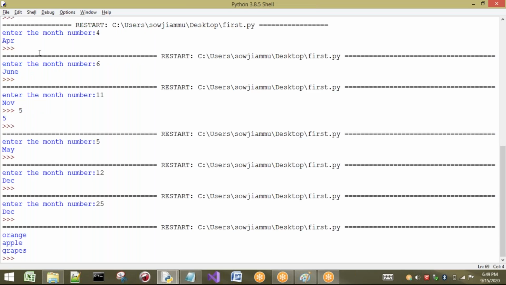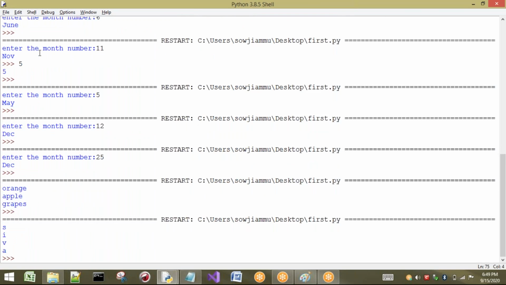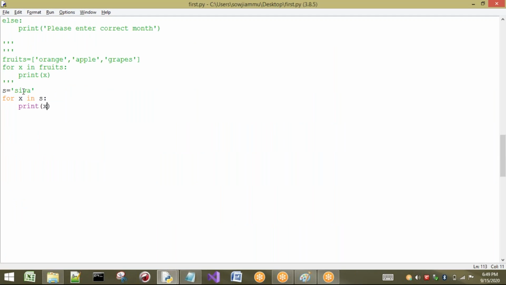Now what happens? It is going to print S, first S, second I, third V, and fourth A. The reason is that here we have only 4 individual characters. Now I want to take a group of numbers and perform addition by using a for loop.